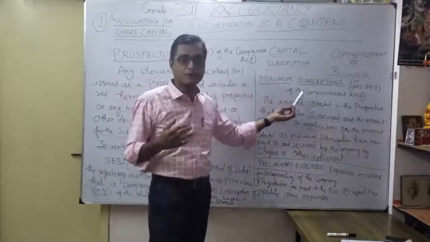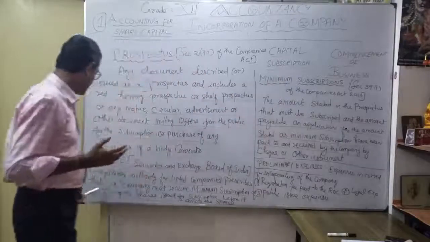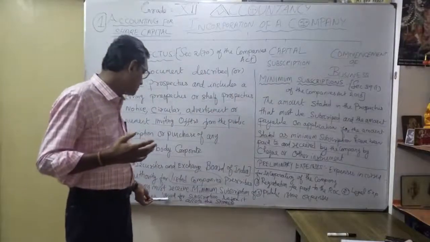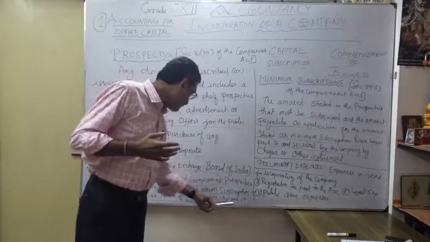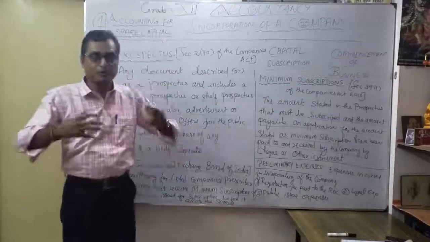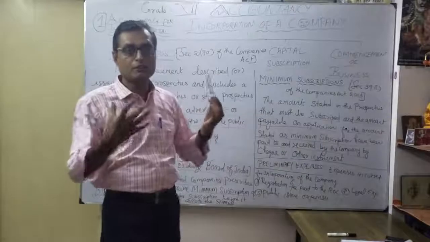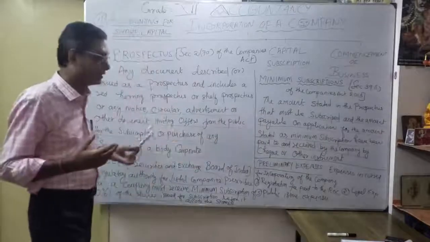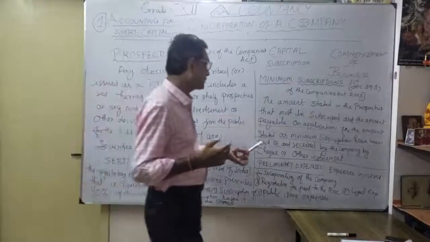Thereafter, the minimum subscription: how much did they mention? 90% of the shares issued for subscription before it allots the shares. So before allotment of shares, you as a company want to receive 90% of the share subscription. Then finally, one important point.